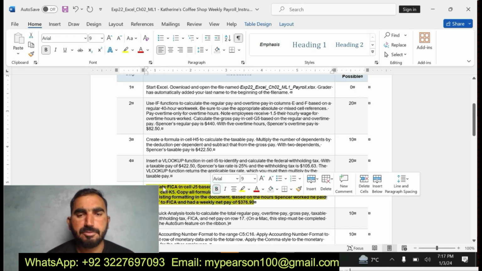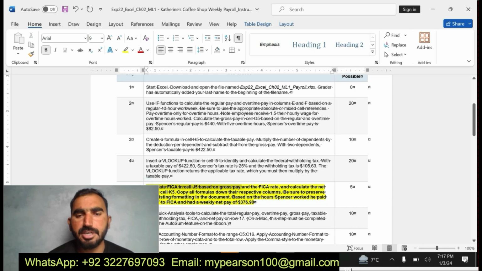Okay, next step is step number 5. Insert a FICA in cell J5 based on the gross pay and the FICA rate, and calculate the net pay in cell K5. Copy all formulas down the column, being sure to preserve formatting.